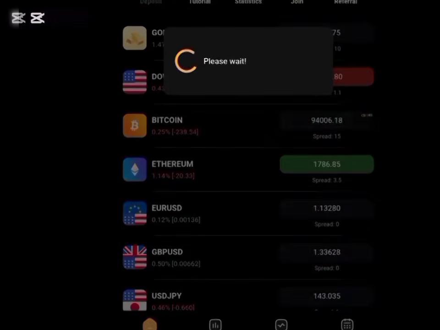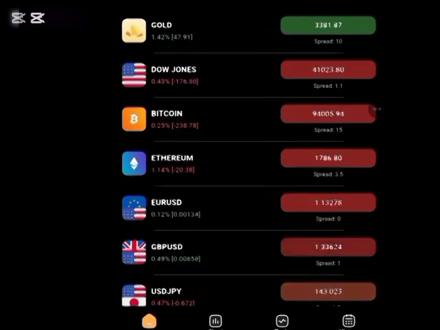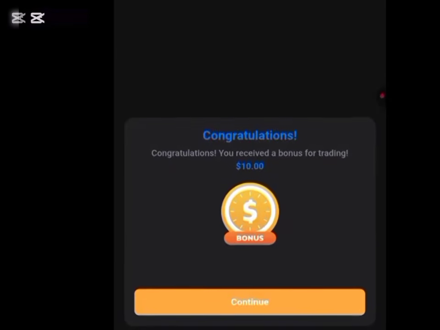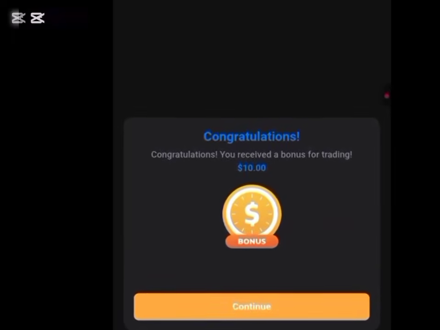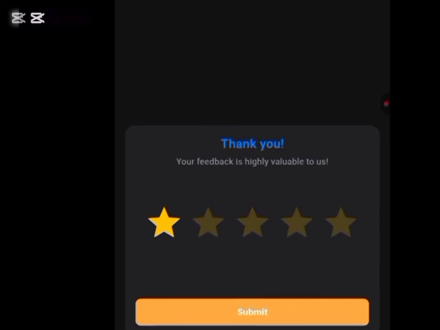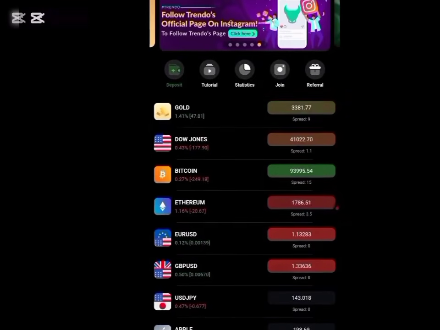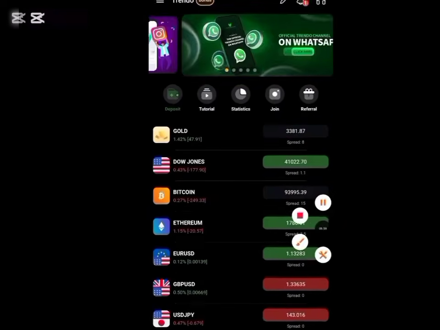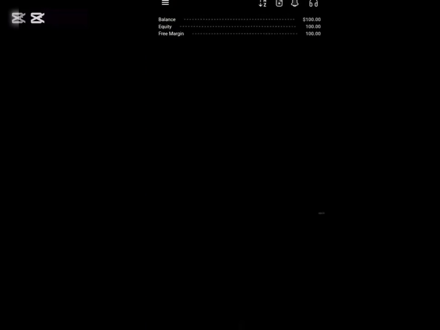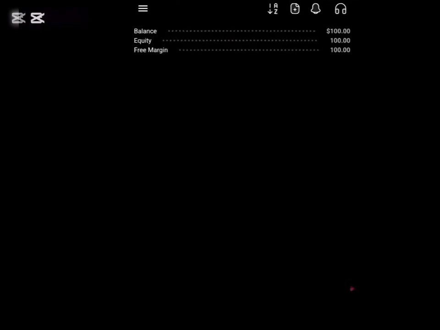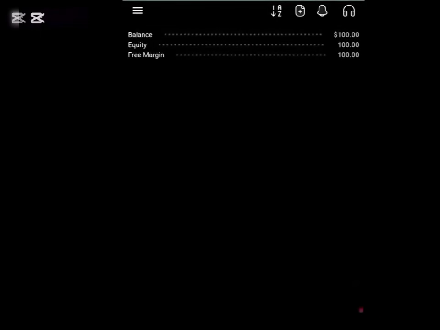You have to tap on the $100 no deposit bonus. Then it says please wait. Then the next thing you are going to have on your screen is congratulations, you have received a bonus for trading. After that, you go ahead and start trading on the app. You are going to be trading on this app, not your MetaTrader 4 or MetaTrader 5. If you click on trade on your screen, your balance will be there. As you can see, your $100 no deposit bonus is right there. You have your balance active.